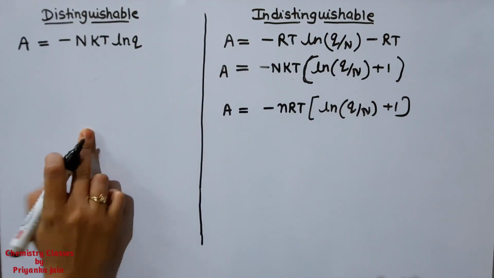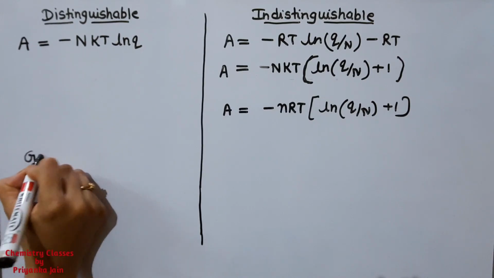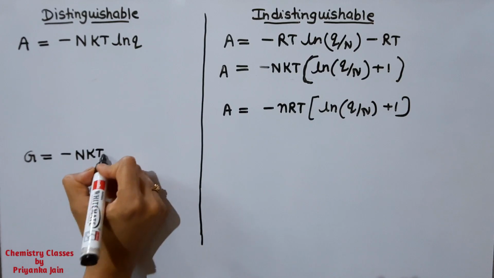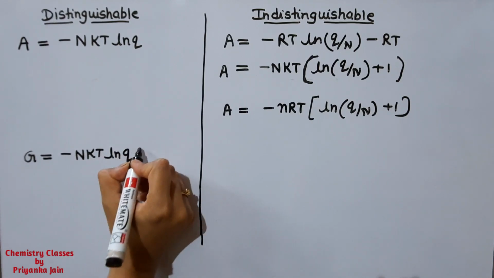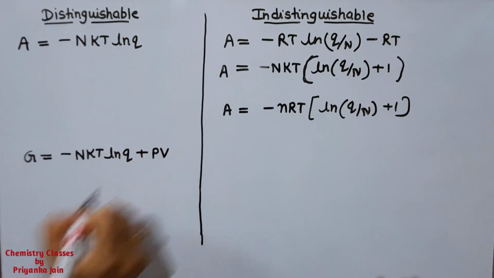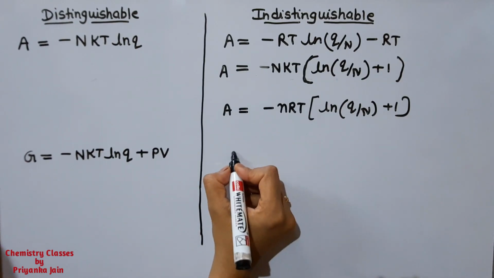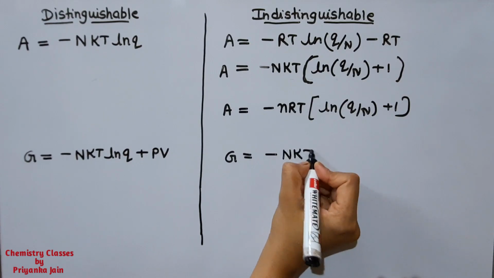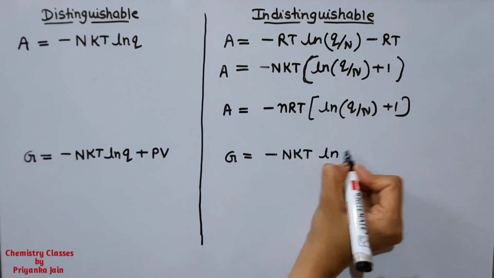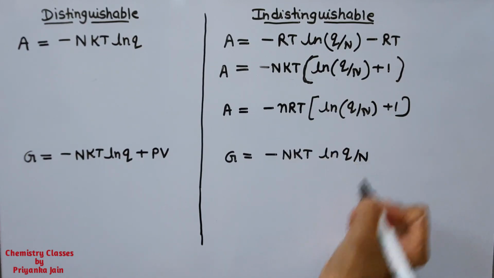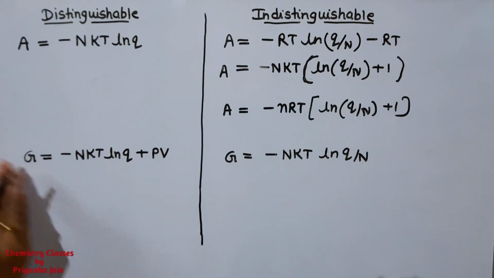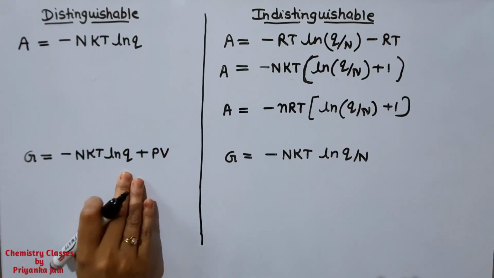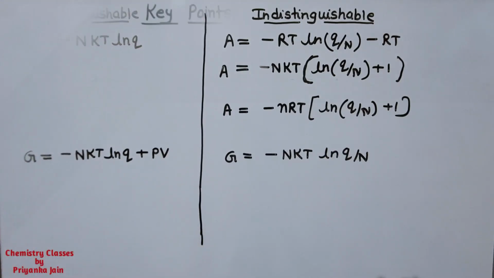Another property is the Gibbs free energy, G. For it the formula will be minus NkT ln Q plus PV. For indistinguishable particles, this becomes minus NkT ln Q by N plus PV. If you know the other properties, you can calculate G itself, so you do not need to remember this formula.